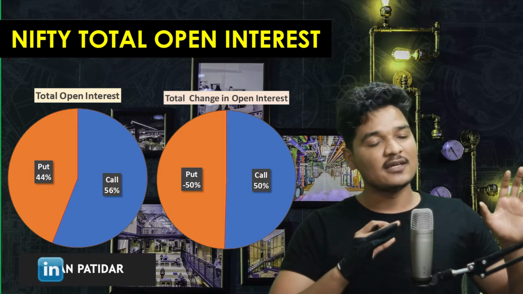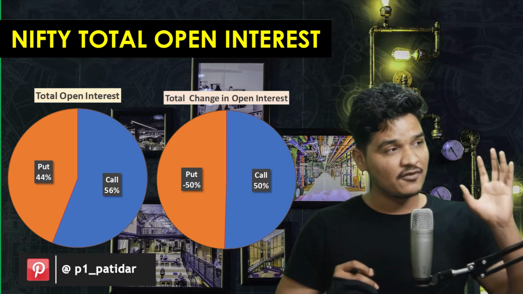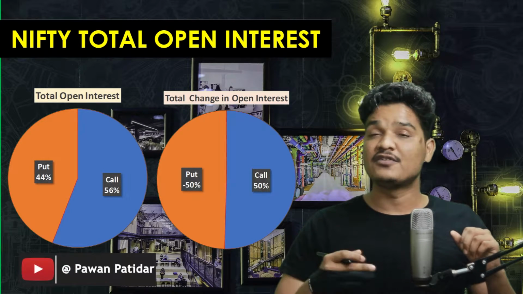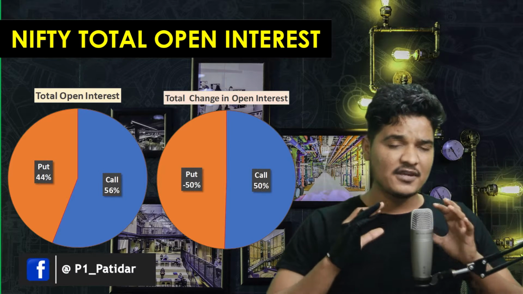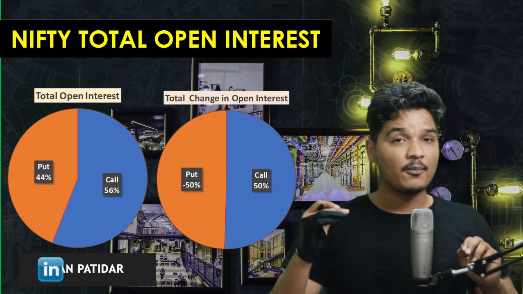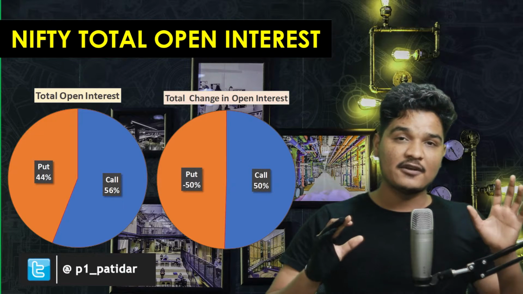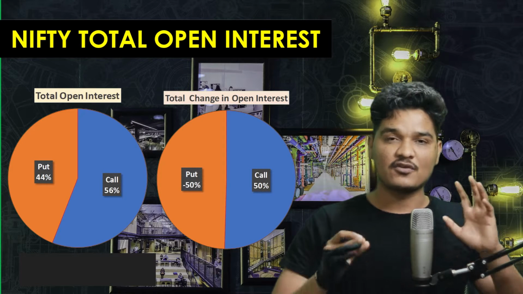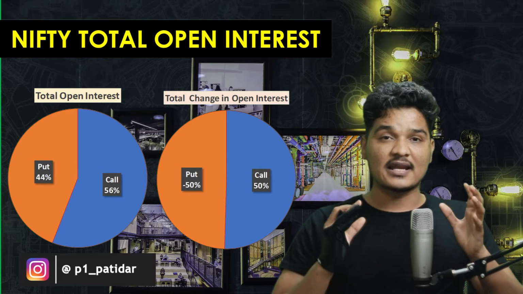So here if you see 50-50, it means 50% more call has been sold, and on the put side, positions have been squared off. So when Nifty was going down, people squared off their positions. Well, this analysis gives us a brief idea. It doesn't mean that if you trade in Nifty options only, then it will move up or down. Mature investors make their investment in Nifty or Bank Nifty based on the stock analysis of Nifty 50 and Bank Nifty. So if Bank Nifty stocks are doing well, then definitely they will be buying calls. So that's how this analysis is being done.